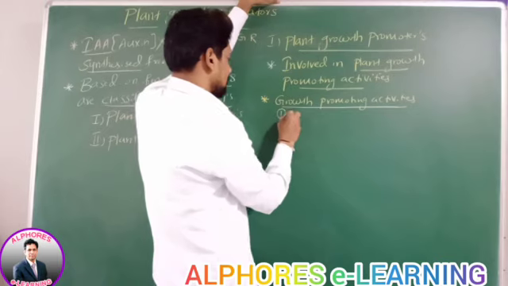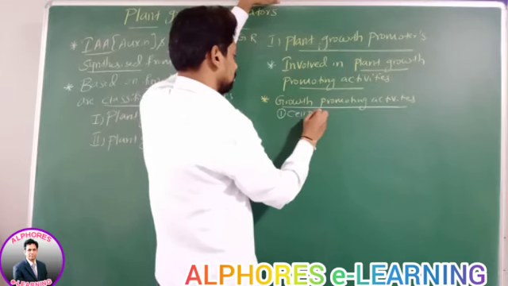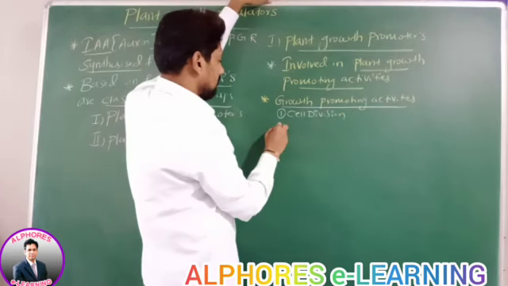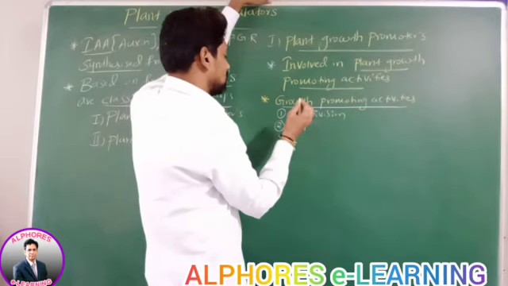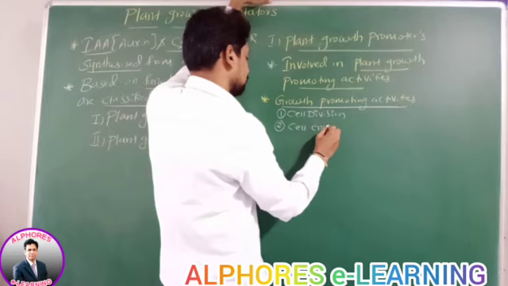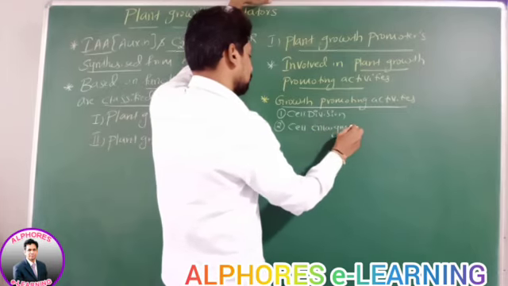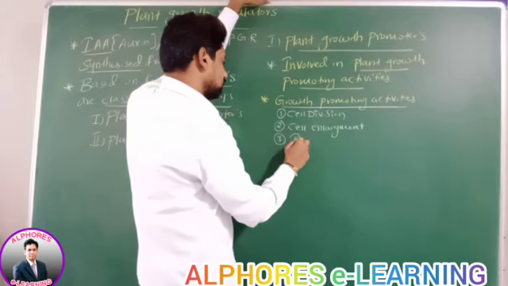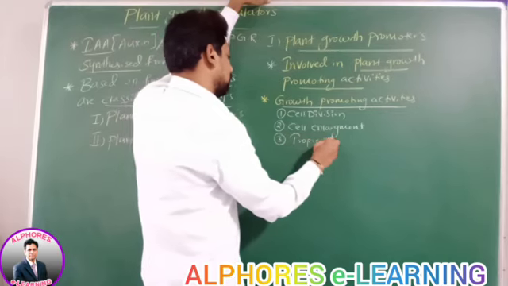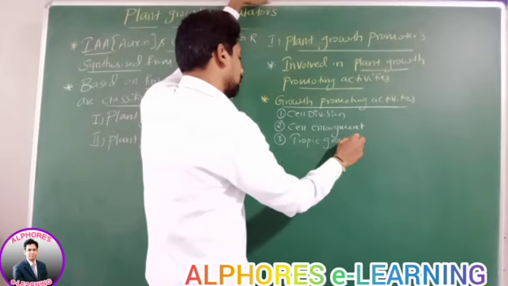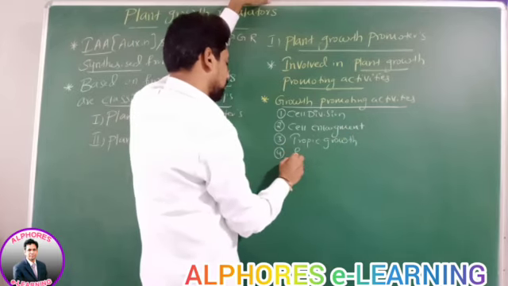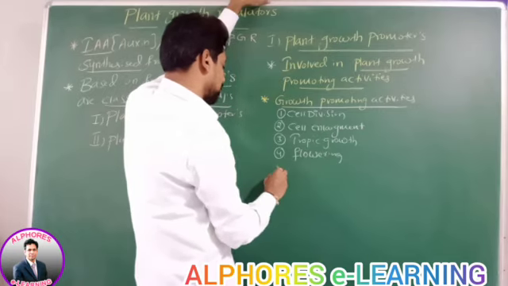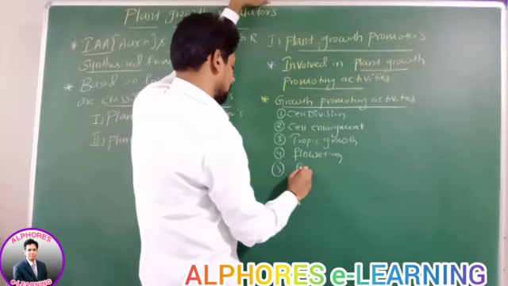Number one, cell division. Number two, cell enlargement. Number three, tropic growth. Number four, flowering. Number five, fruiting.